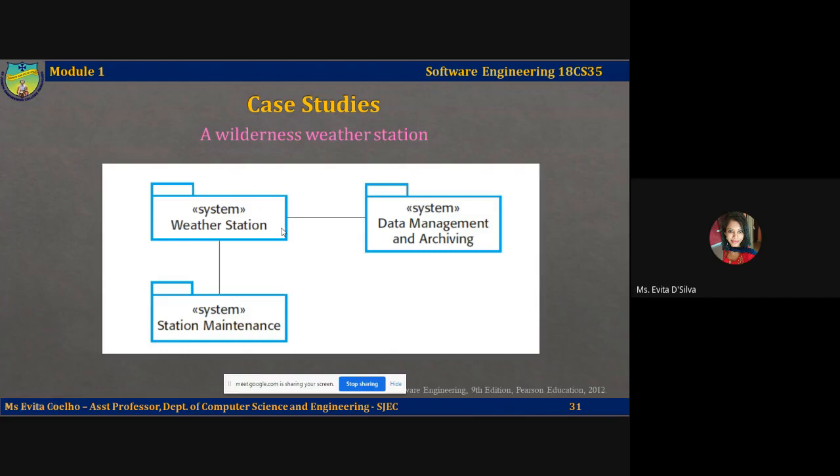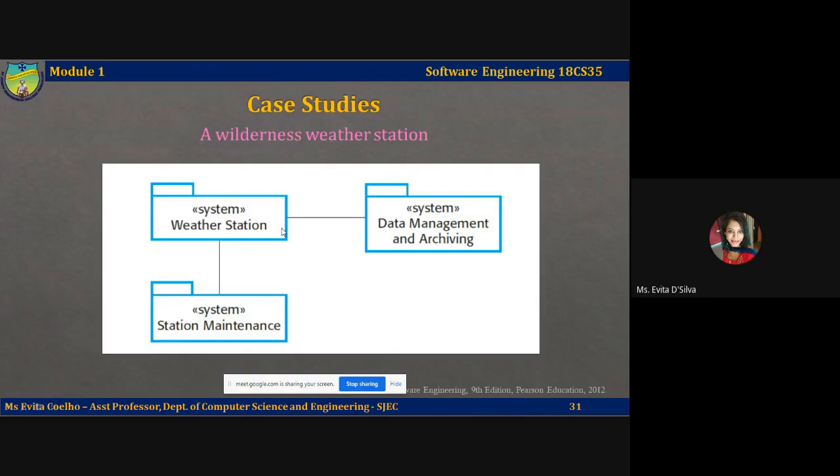The weather station will carry out some kind of basic data processing, because imagine there are hundreds or thousands of sensors deployed, and every sensor will report, say, a value every 10 seconds or every minute. Imagine the amount of information that has to be transmitted. When you have to transmit data, you need a network, right? You cannot have a reliable, high speed network in a geographically inaccessible area. So think of the challenges you have to deal with when you're transmitting information.